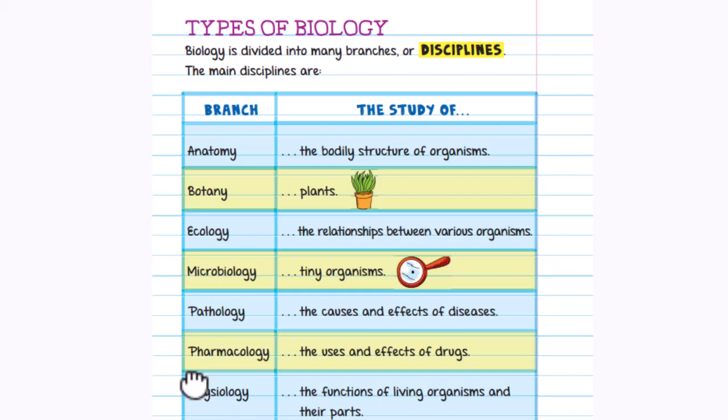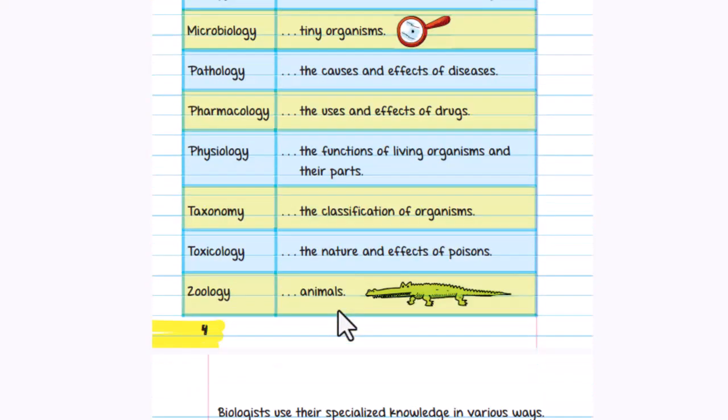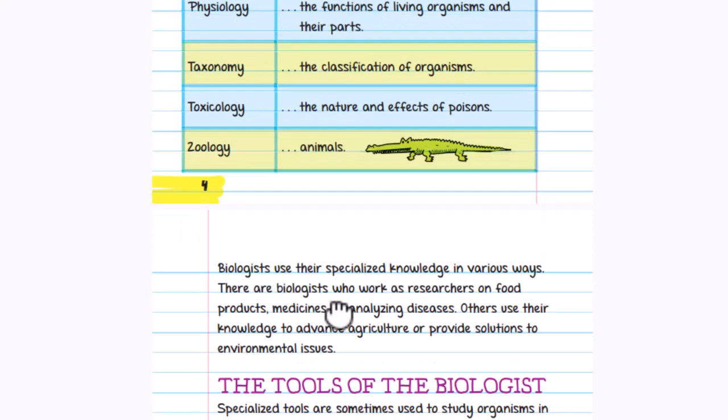The main disciplines are anatomy, the body structure of the organism; botany, the study of plants; ecology, the relationship between various organisms; microbiology, tiny organisms; pathology, the cause and effect of disease; pharmacology, the use and effect of drugs; physiology, the function of living organisms and their parts; taxonomy, the classification of microorganisms; toxicology, the nature and effect of poison; and zoology, the study of animals.